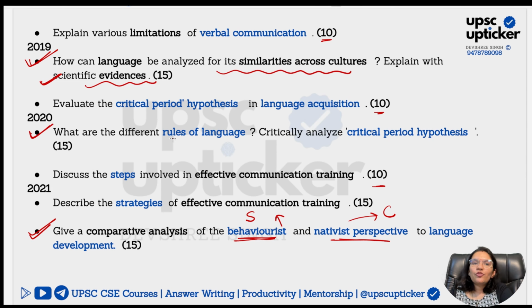Then here you can see different rules of language. This everyone has studied. Very simple stuff. You're talking about your phonemes, your morphemes. You talk about the syntax, semantics, pragmatics, and in classes I have provided you a few additional ones.